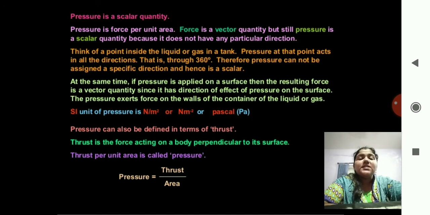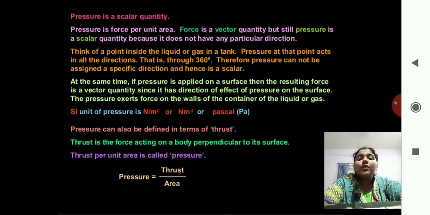Now pressure is a scalar quantity. It is independent of direction. Pressure is force per unit area. Force is a vector quantity, but still pressure is a scalar quantity because it does not have any particular direction. Force has a direction, in whichever direction I am applying the force. Therefore, force is a vector quantity, but pressure does not have any direction, so it is a scalar quantity.